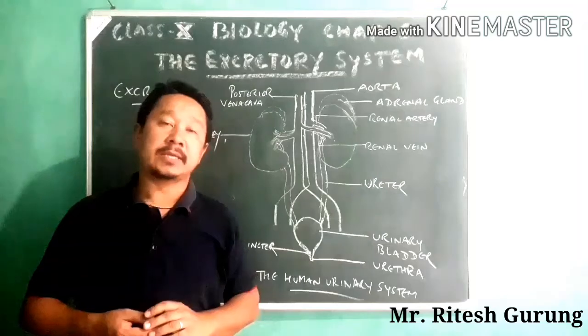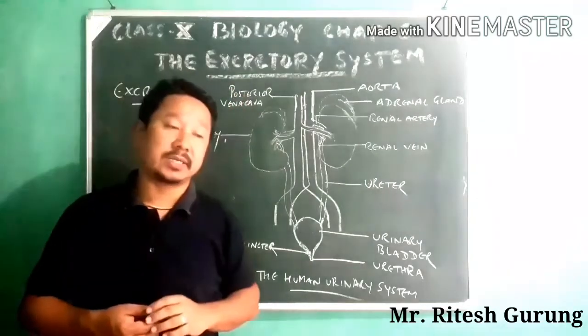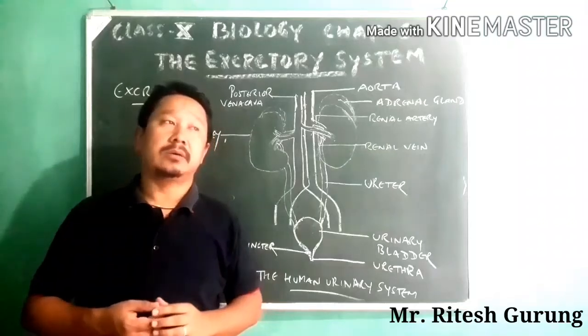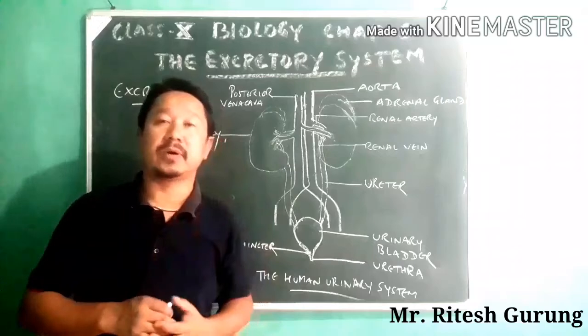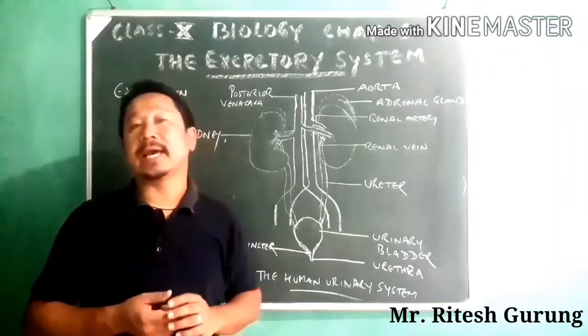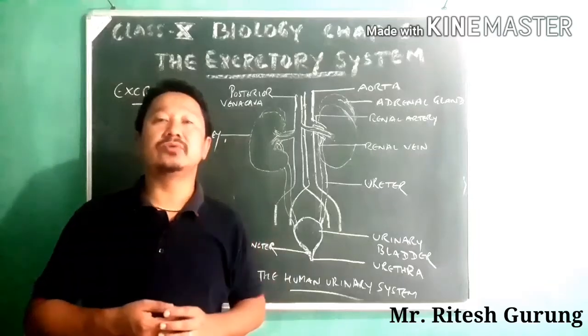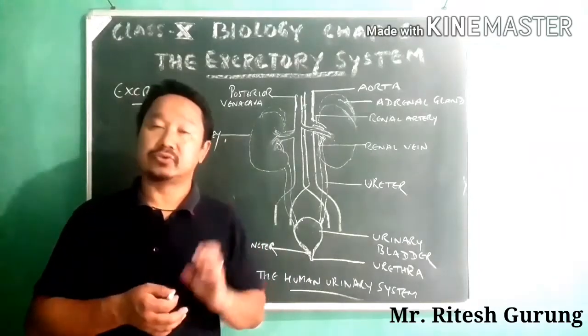The excretory system is the system where the organs are involved for the formation, storage and elimination of urine out of the body. So that is your excretory system.